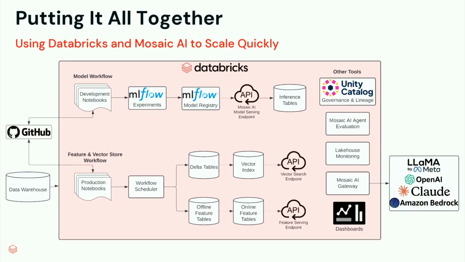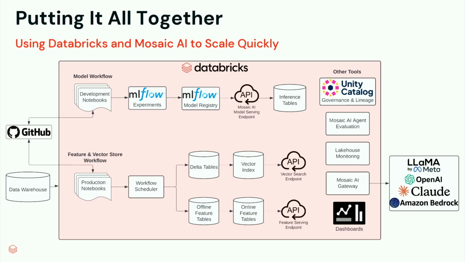Our architecture looks like this. At the top, we've got our agent workflow, all in Databricks. We take advantage of the notebooks, MLflow. We deploy on Mosaic AI model serving, and we log to inference tables. On our data pipeline, structured and unstructured, we pull data in from our data warehouse and other sources as well. Those notebooks are orchestrated in the workflows in Databricks, and they write to Delta tables in the feature store, and we serve those via API. And like I just went through on the right, we take advantage of basically everything we can in Databricks: agent evaluation, lakehouse monitoring, and dashboarding.